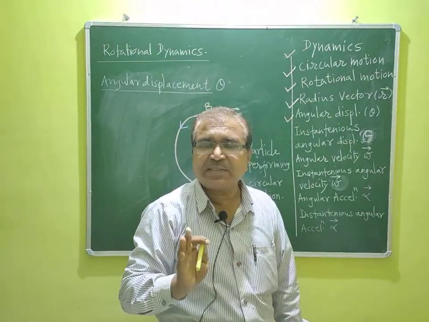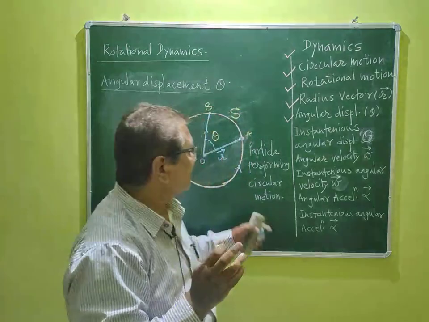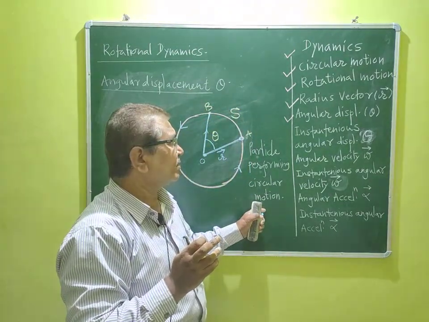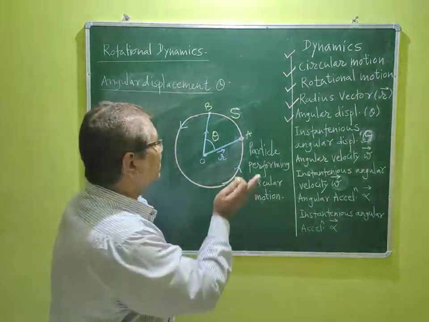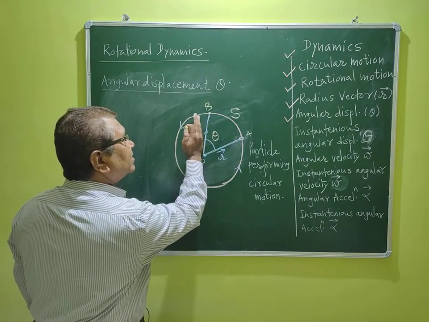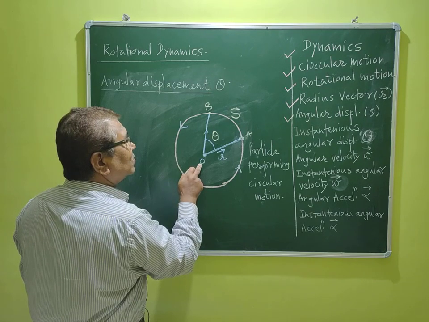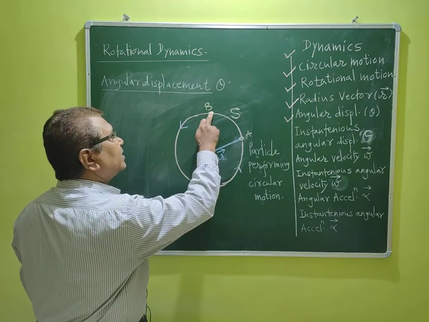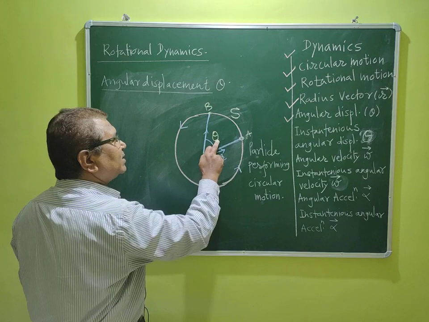So what is our half sentence? For every definition we have decided to keep half sentence this as it is. So complete the definition of angular displacement. Particle performing circular motion, angle made by the radius vector at the center of a circle when particle moves from one point to another point is known as angular displacement theta, guys.